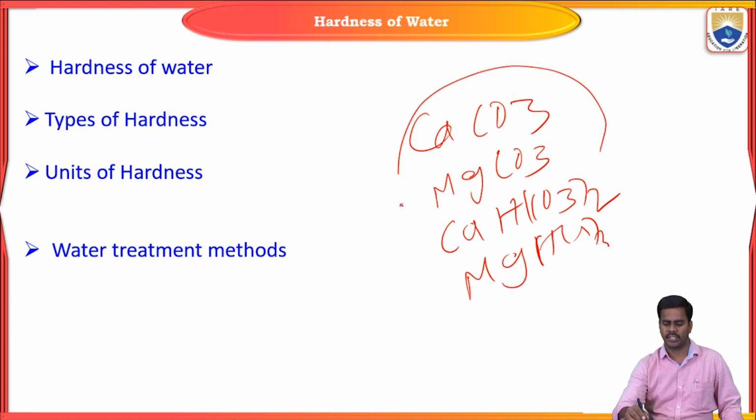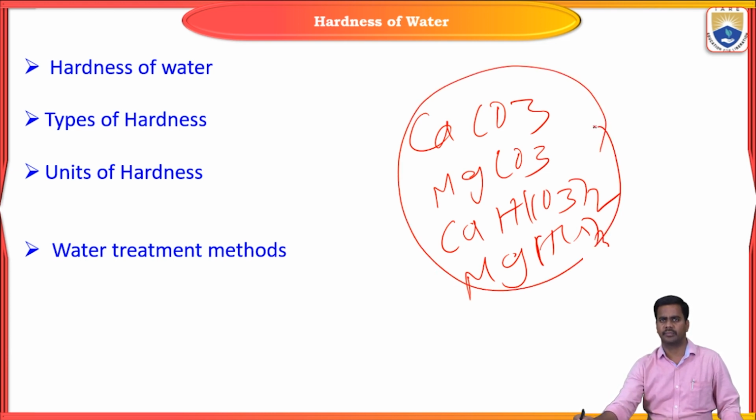The presence of all these salts causes the phenomenon of absence of lather when reacting with soap. That is a property of water, and that is the definition of hardness of water. Water that does not produce lather is known as hardness of water. So next, coming to the types of hardness.